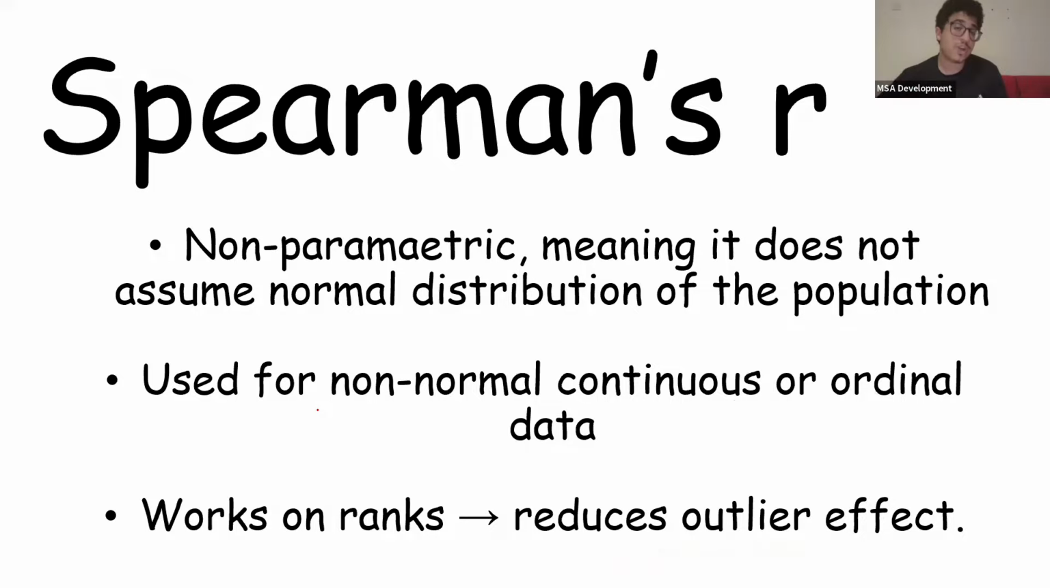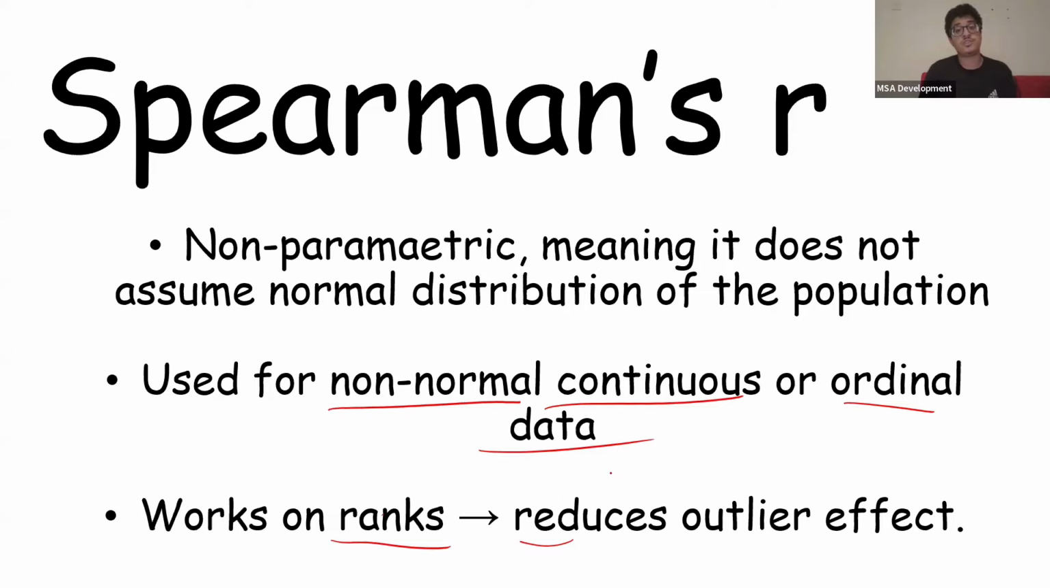Now, Spearman's R is non-parametric, okay, meaning it does not assume normal distribution. We said that Pearson is parametric. Spearman's is different because it's non-parametric, right? Now, Spearman is used for non-normal, continuous, or ordinal data. So because it's a non-parametric test, we use non-normal, continuous, or ordinal data. Ordinal data, what I mean by that is ranks. So this reduces the outlier effect.